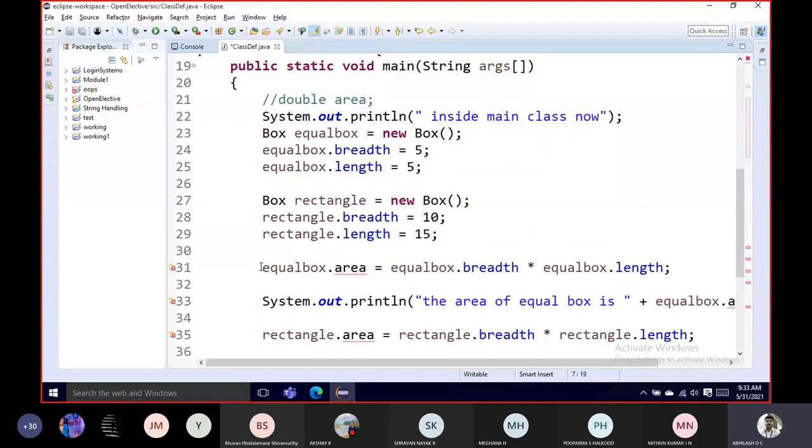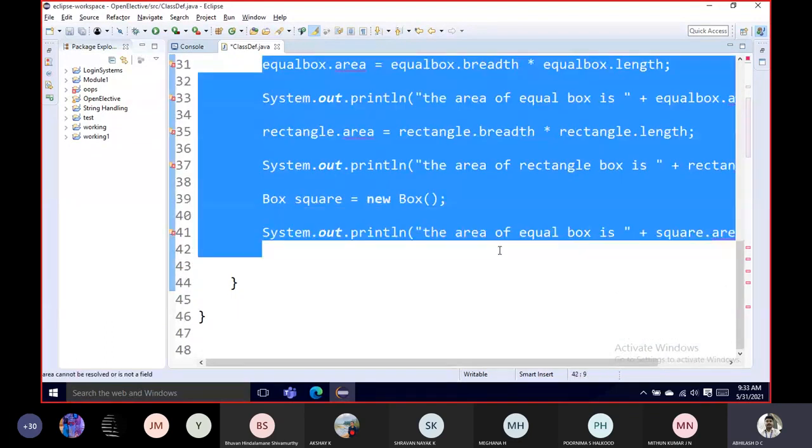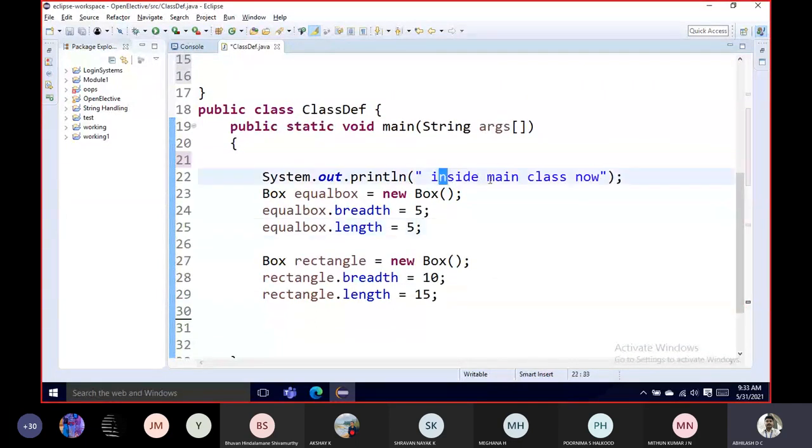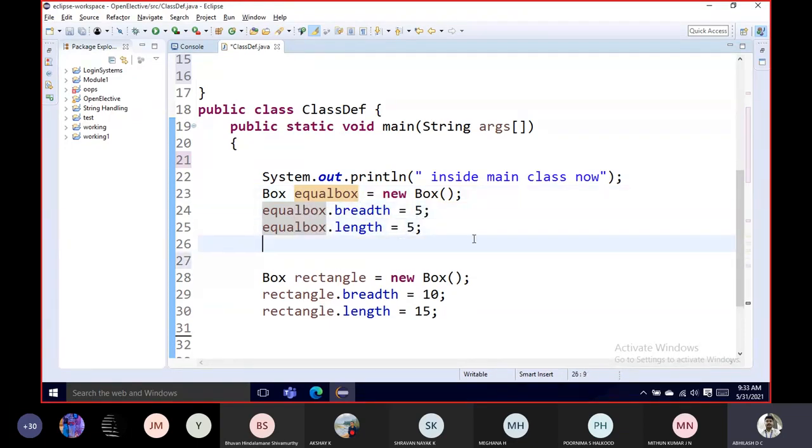So I'm creating two values here. Let me take this off, I don't need this. So what am I doing here? I'm inside the main class now, creating an object called equal box, where equal box in the sense I'm creating it as a square. So breadth I'm making 5, length I'm making 5. Now I'll call that particular function. How do I call the function? Call it with the object name.